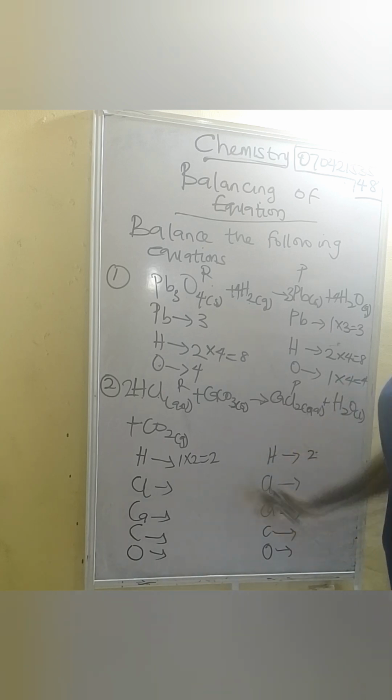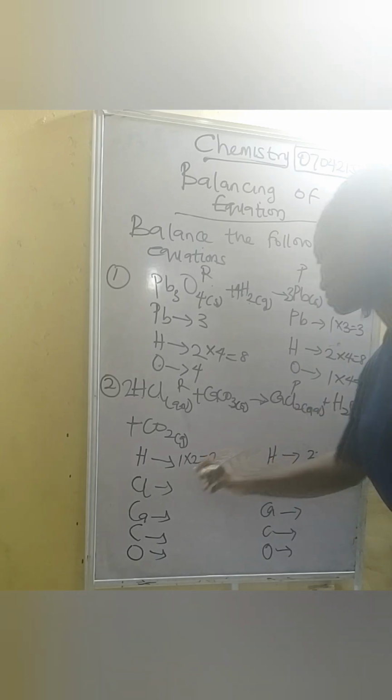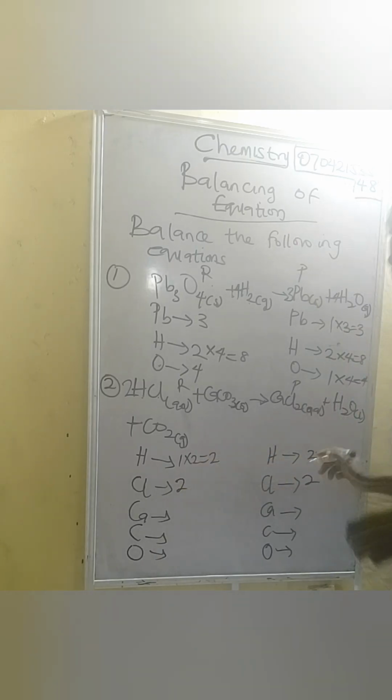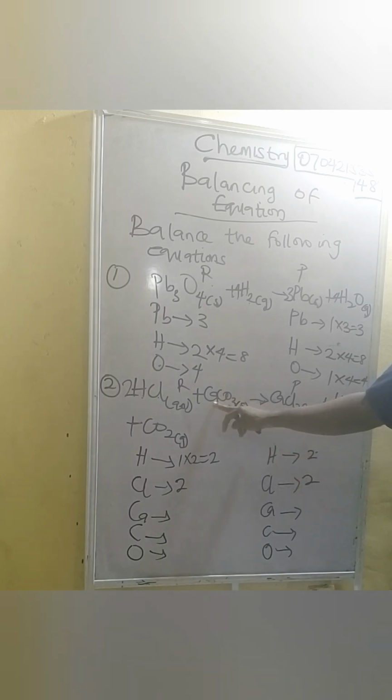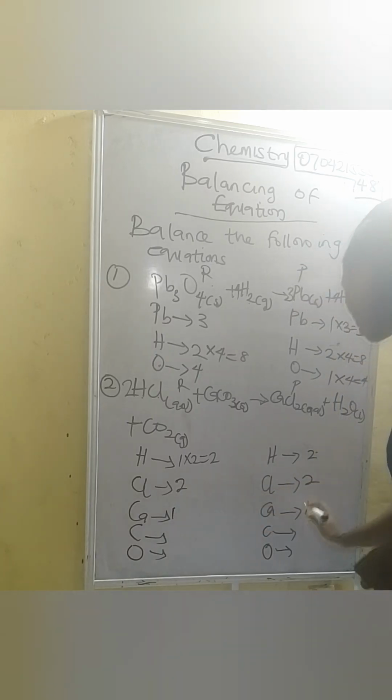For now. So now our chlorine, we have 2 chlorine here, we have 2 chlorine here. Alright, so let's write that out. Chlorine is balanced, hydrogen is balanced for now. So let's see now, calcium. How many calcium do we have here? We have 1 calcium, 1 calcium.